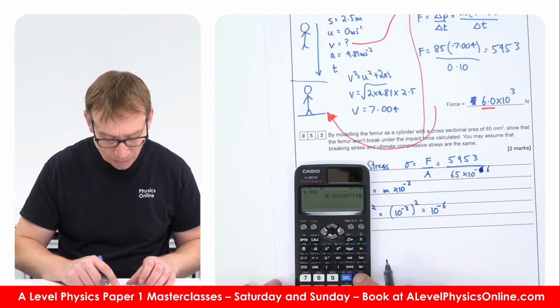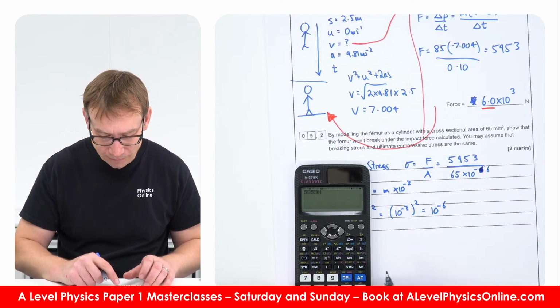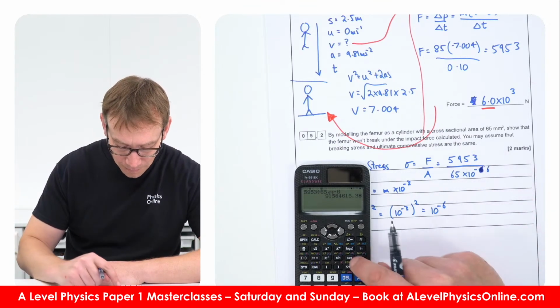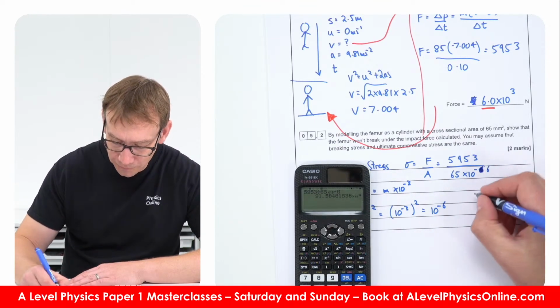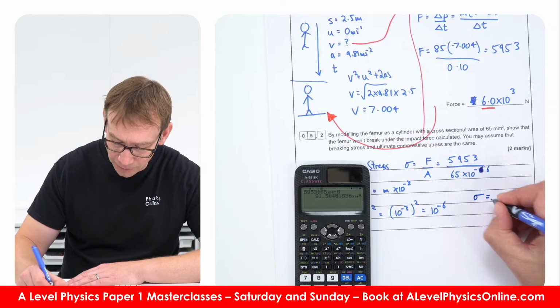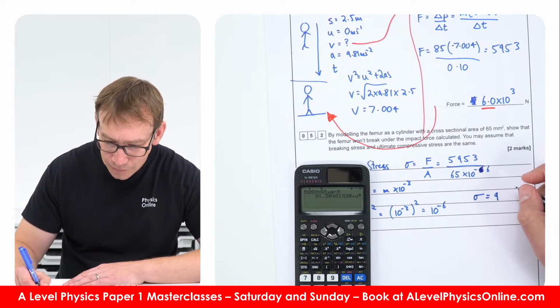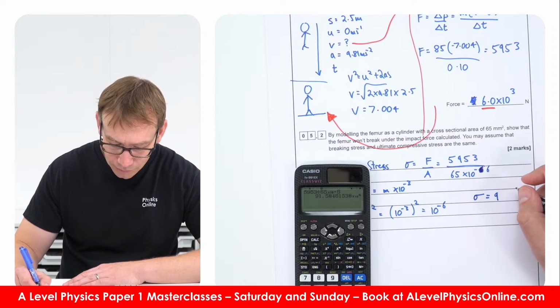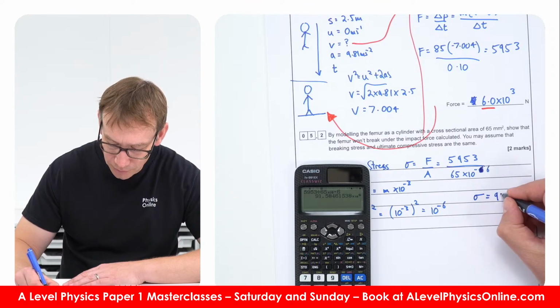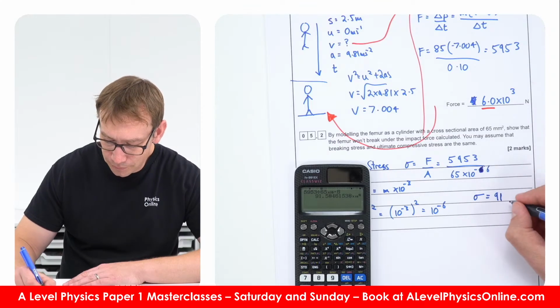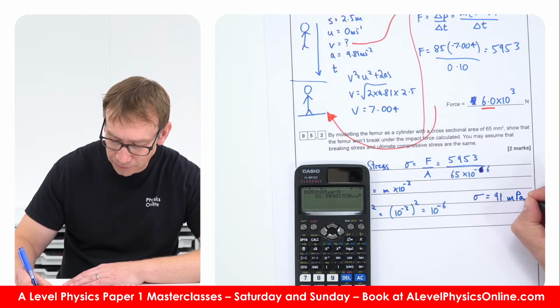So we've got 5953 divided by 65 times 10 to the minus 6 gives me an answer of stress is equal to 91 megapascals.